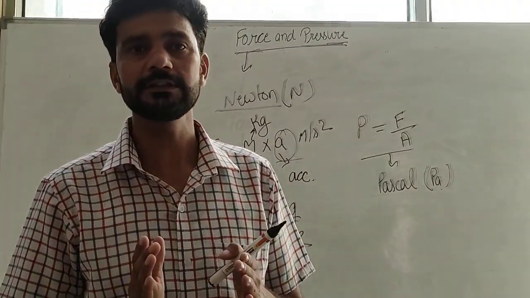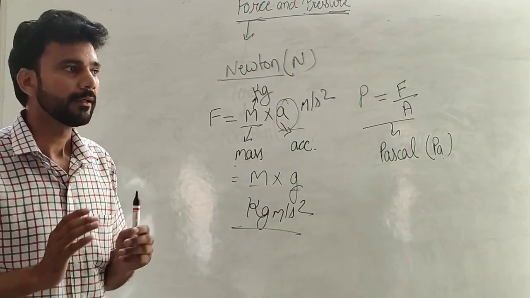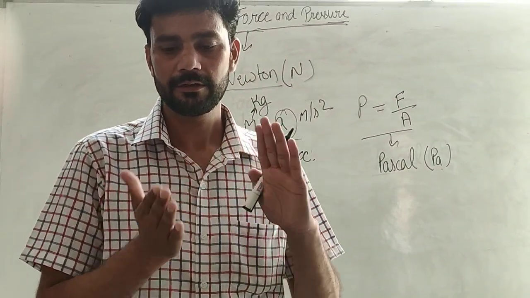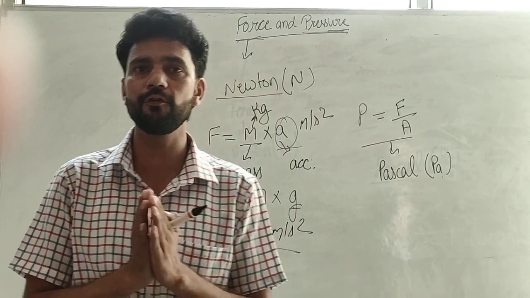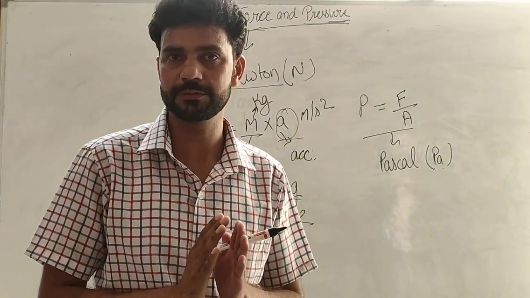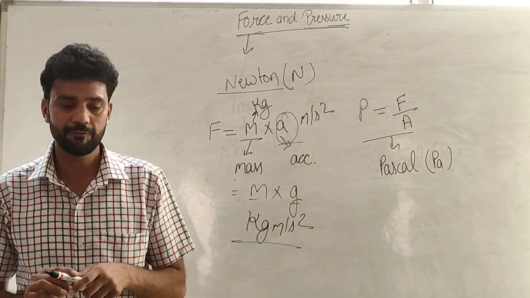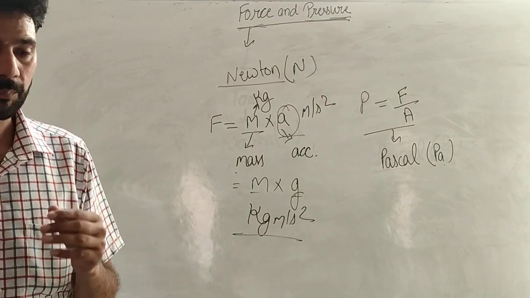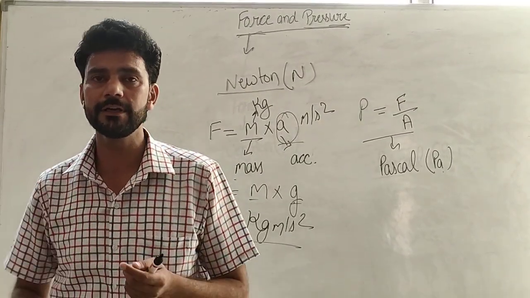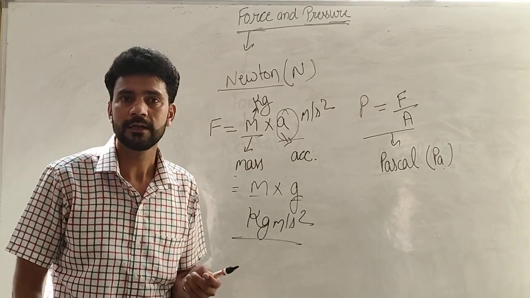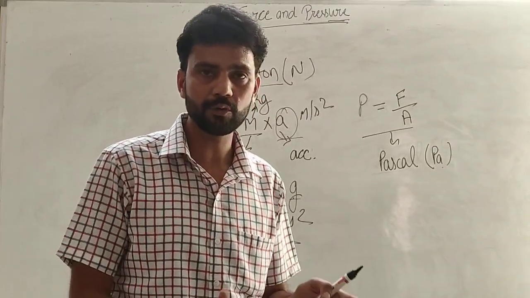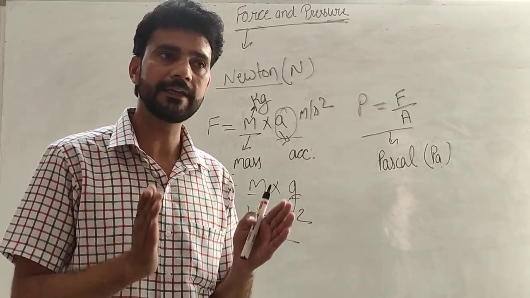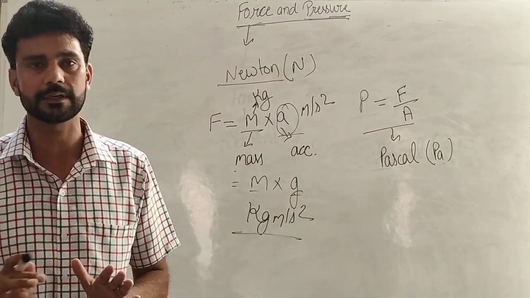Fourth, a force can change the shape and size of an object. When we press a balloon, the shape of the balloon changes and its size also changes. So by applying force, we can change the shape and size of an object. Fifth, a force can increase or decrease the speed. Suppose a football is moving, and if a player kicks the football, its speed increases, and when we want to reduce speed, we exert a smaller amount of force. So by exerting force, we can increase or decrease the speed of an object.